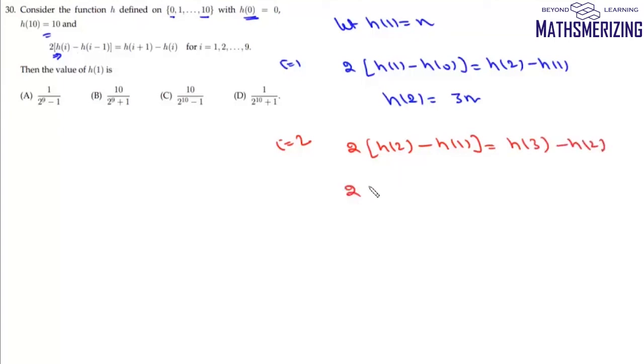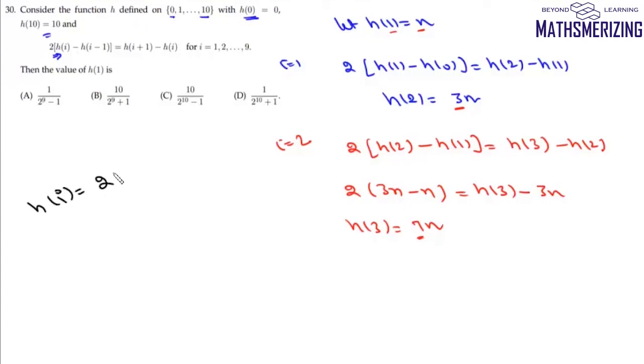Now h(2) is 3n, h(1) is n, and h(3) minus h(2) is nothing but 3n. So we'll get h(3) as 7n. If we look at the pattern, h(1) is n, h(2) is 3n, h(3) is 7n, next one will be 15n. We can find h(i) should be (2 to the power of i minus 1) into n.